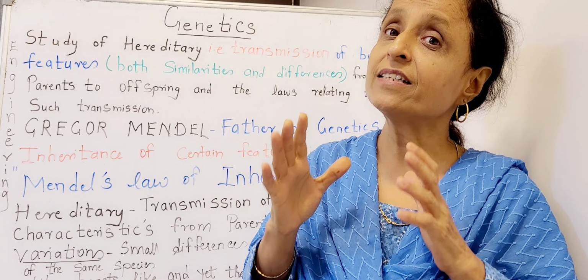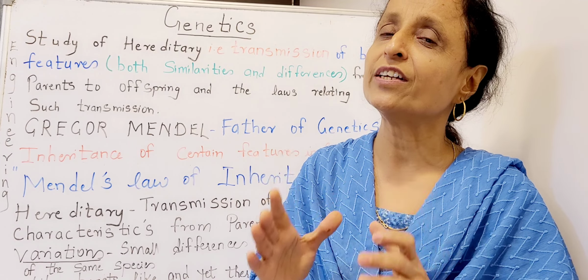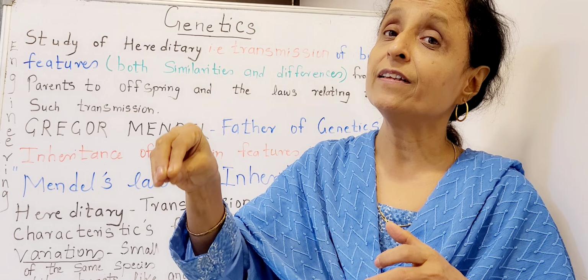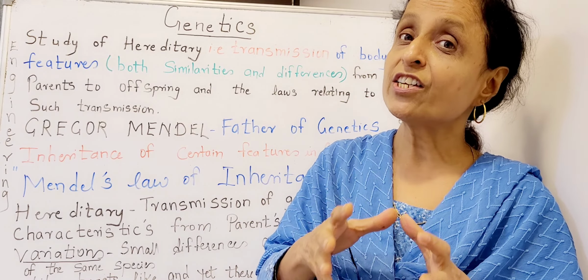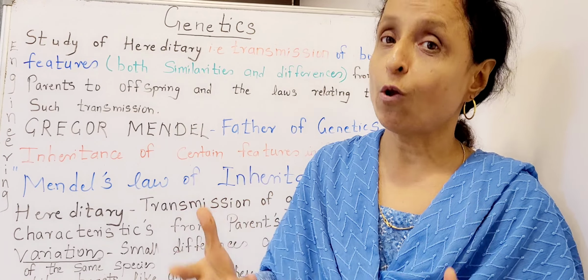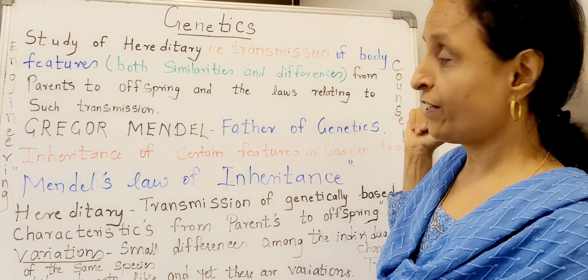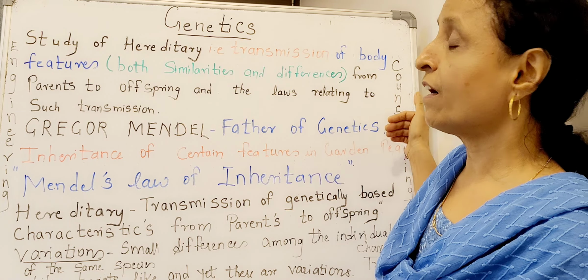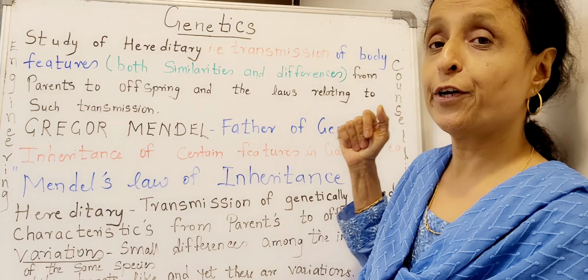So he had the time and the inclination to study the garden pea, its genetic makeup, the genes, and how the traits developed from generation to generation. Through his study came the laws of inheritance, known as Mendel's laws. So, Gregor Mendel is known as the father of genetics, and he studied the inheritance of certain features in the garden pea. They are known as Mendel's laws of inheritance.